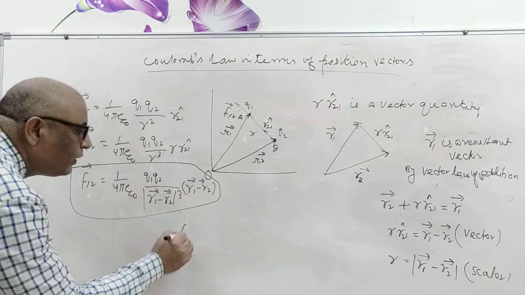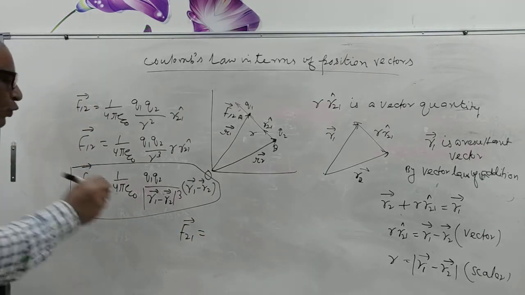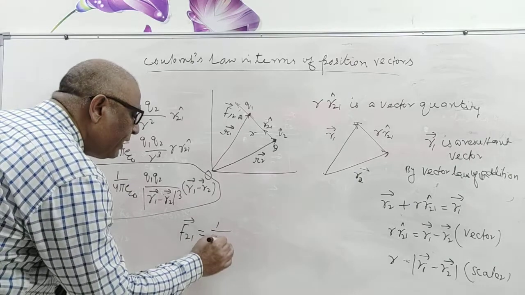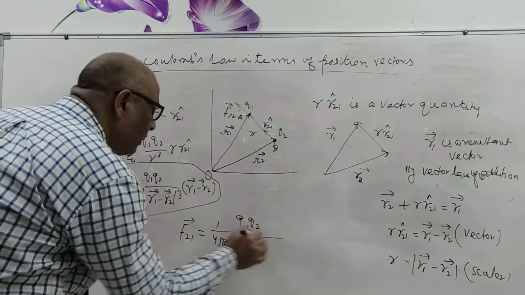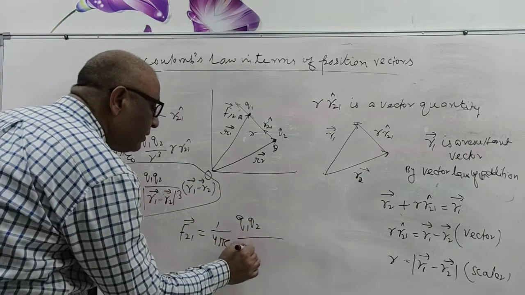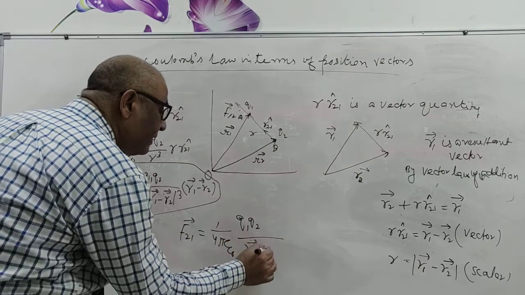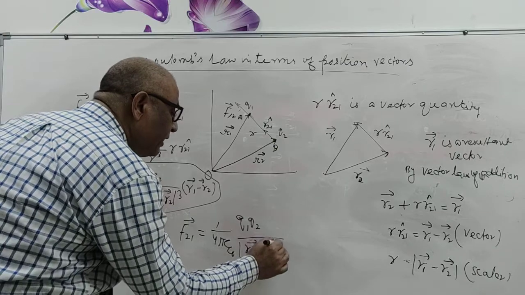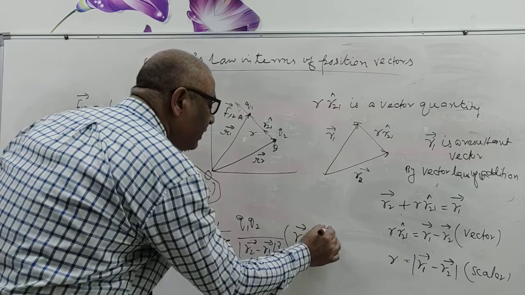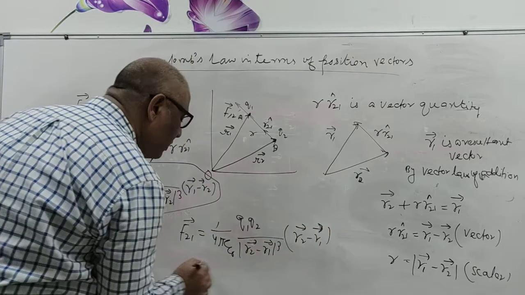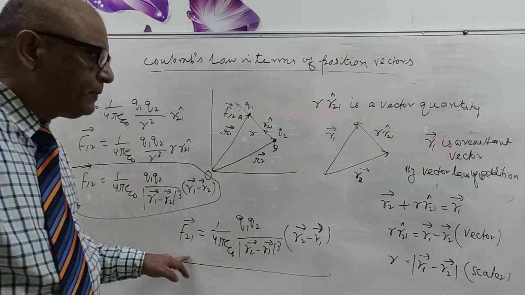If you write F21, it means force on Q2 due to Q1, then 1 upon 4 pi epsilon naught Q1 Q2, and this becomes R2 vector minus R1 vector, and here power 3, and this vector becomes R2 vector minus R1 vector. So this is Coulomb's law in the form of position vectors, F12 and F21.